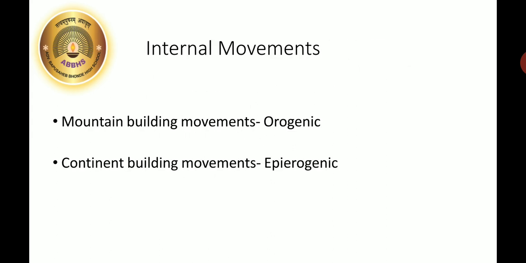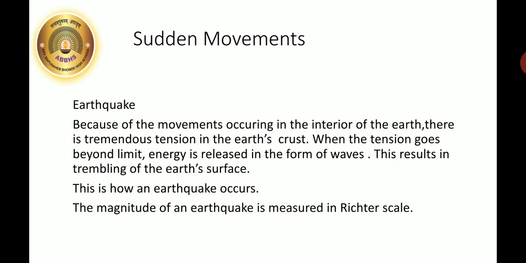The mountain building movements are also known as orogenic movements, whereas continent building movements are known as epiorogenic movements. The sudden movements include the earthquake. You have read the news at the beginning of the lesson. The news tells about the earthquake that has occurred in Nepal.